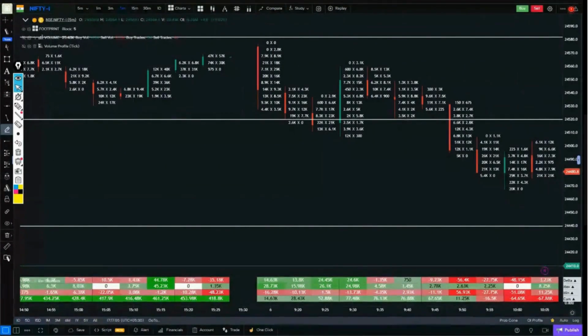This is the aftermarket analysis session where we look at what happened today after the Indian markets Nifty and Bank Nifty closed. Where was the interest of buyers? Where was the interest of sellers? And we try to read the footprint well.